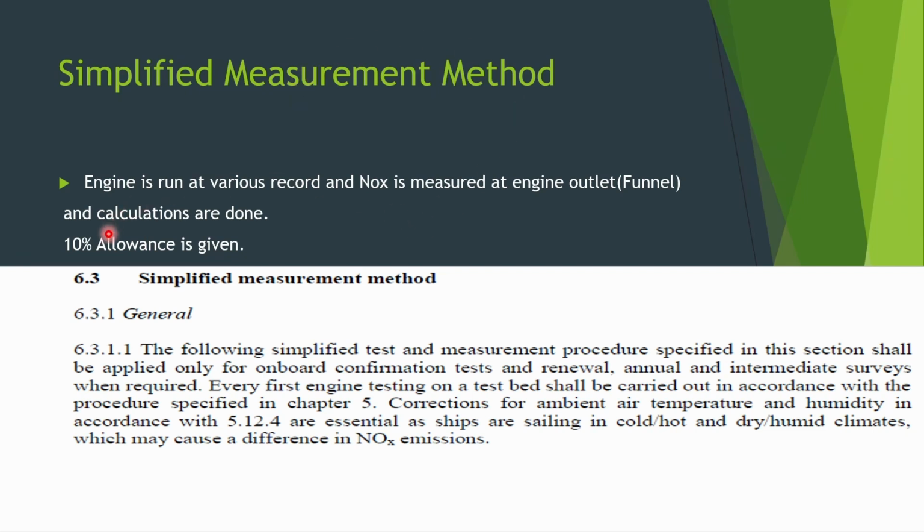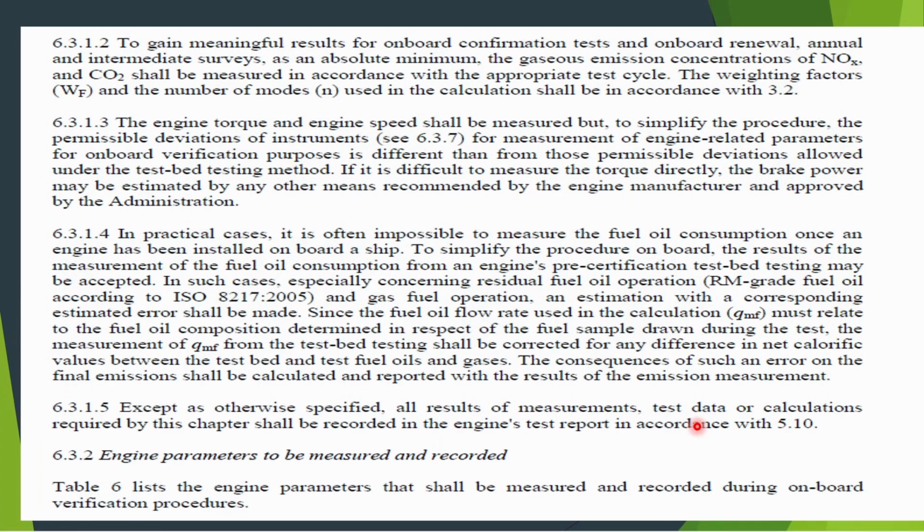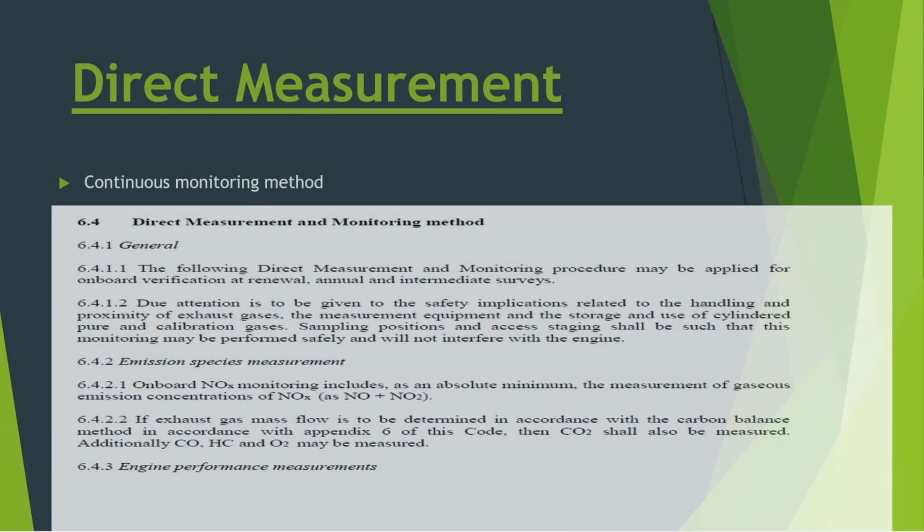They basically check the NOx value against the test bed values, and a 10% allowance is given due to the climate condition, because the test bed condition might be different from the actual condition your ship is in at present. So a cold, hot, dry or humid climate gives you the 10% allowance. That is the simplified measurement method.